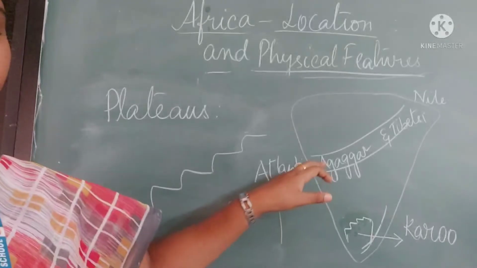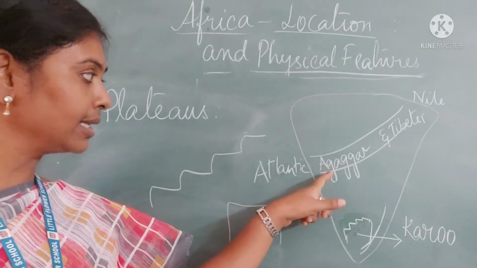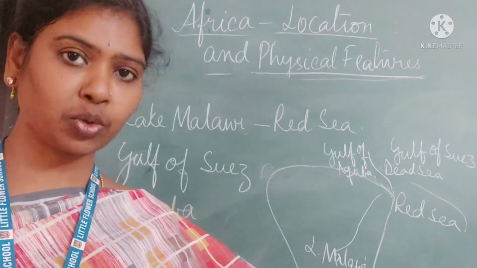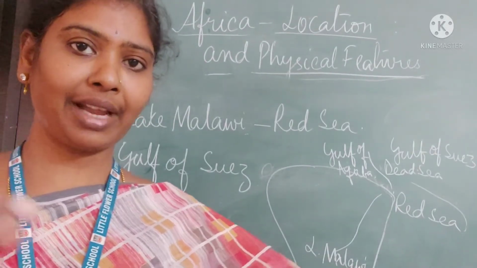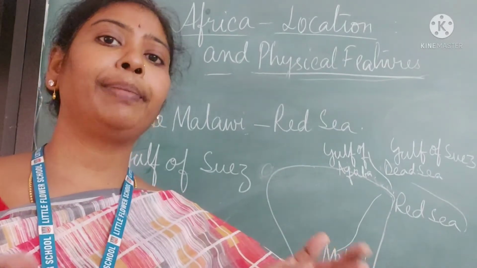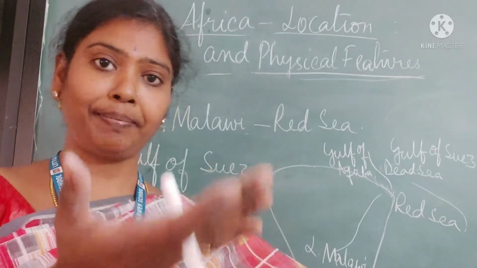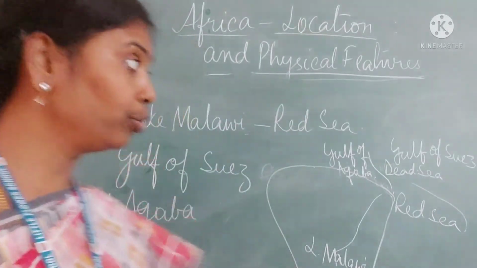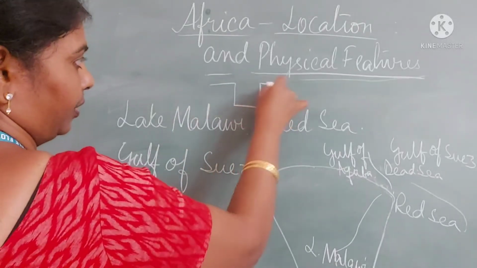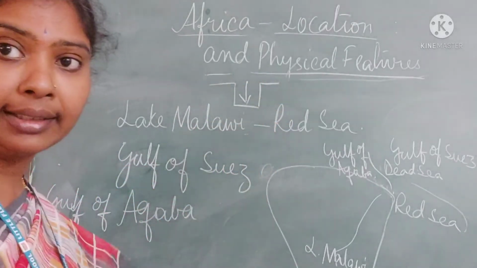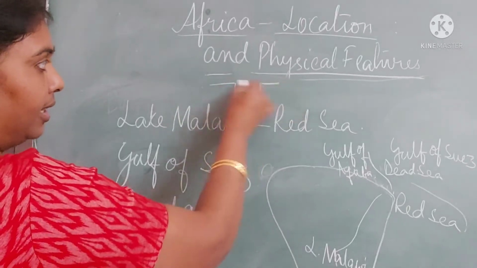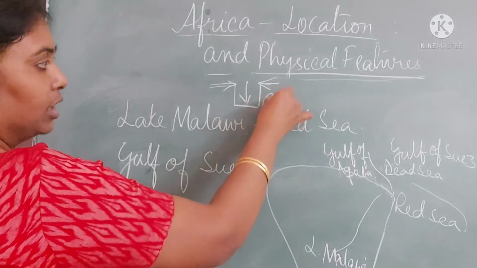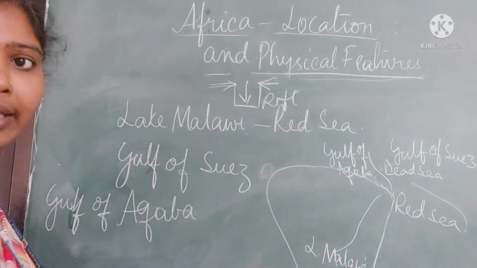So here we have two mountains known as Aghar and Tibetsi mountains. And the next one is the Great Rift Valley. Rift Valley, you must be knowing. When plate tectonics are happening, the middle plate is pushed down, then it happens to be a rift. When two or three plates are there and the plates are pushing the middle plate inside, it happens to be a rift valley, right?